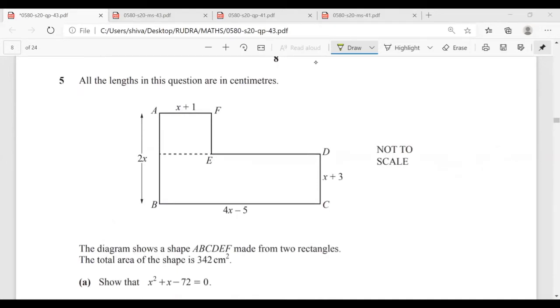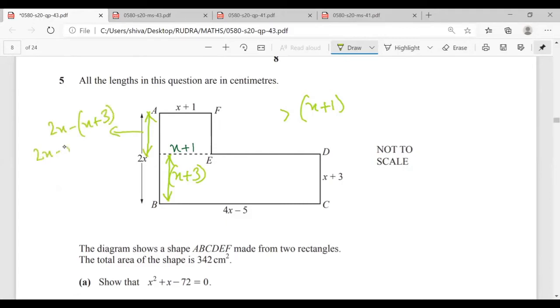x plus 3 into 4x minus 5 plus x plus 1. See, the whole of this is 2x. This is x plus 3. Therefore, I need to calculate this, and this will be equal to 2x minus x plus 3. Mr. Rudra, any doubt? No, sir. So this will be x minus 3. So if I have to find the area of this, it will be x plus 1 into x minus 3.